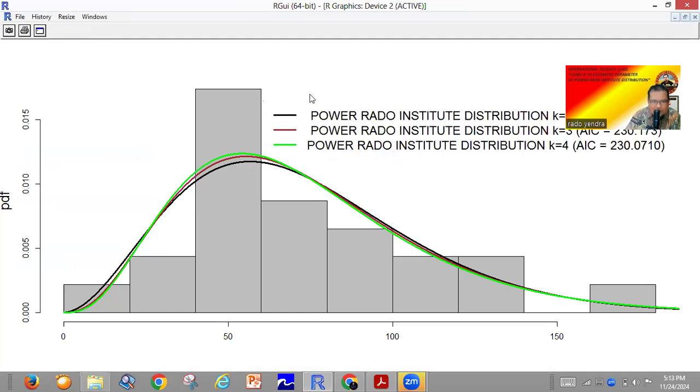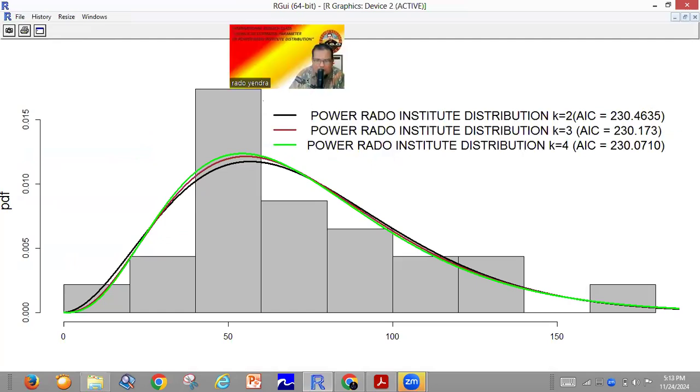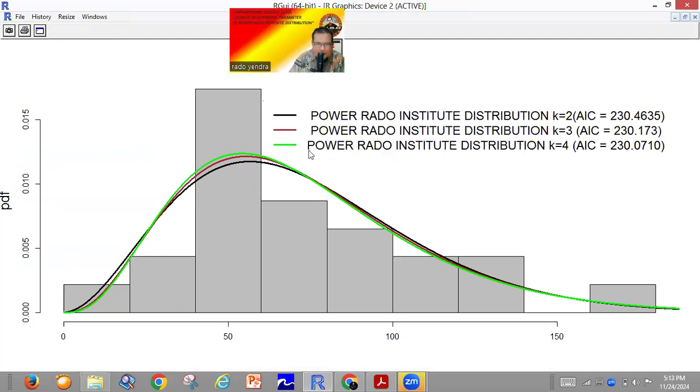Okay, you can see from this plot, the green one is the density of the power Rado Institute distribution k equal to 4. The brown one is for the power Rado Institute distribution k equal to 3. And the black one is the power Rado Institute distribution k equal to 2, with the value of the IC. IC means the information criterion.